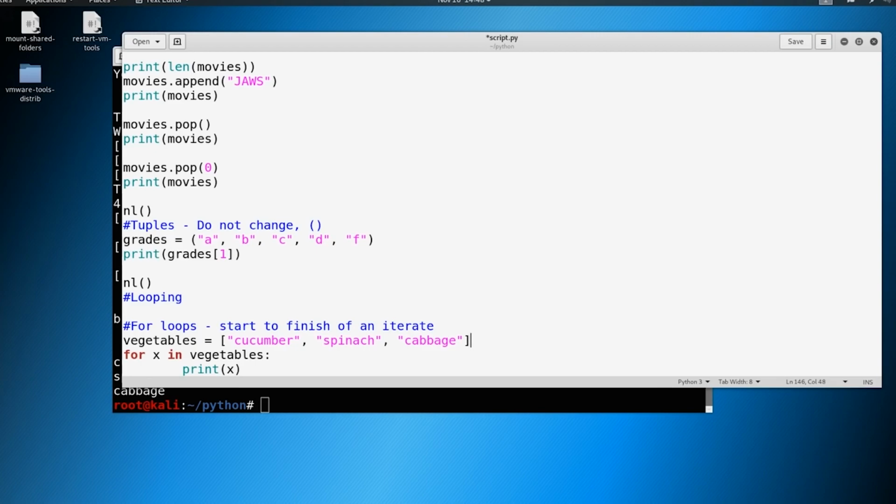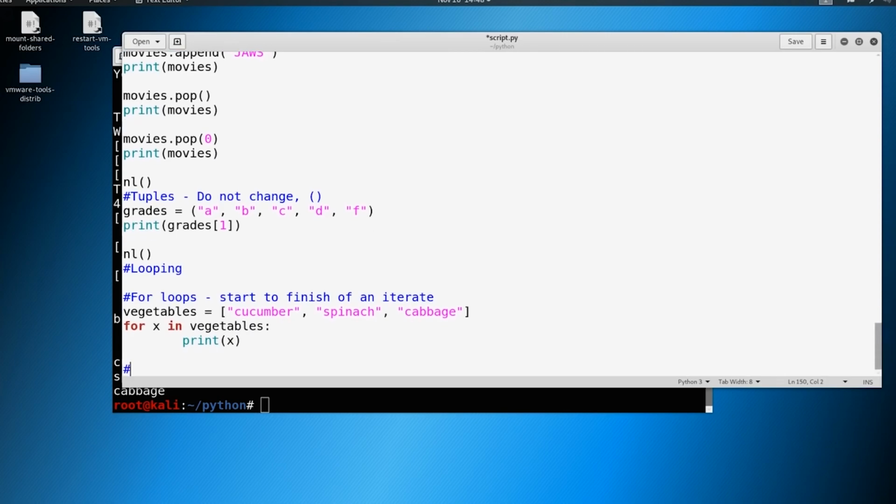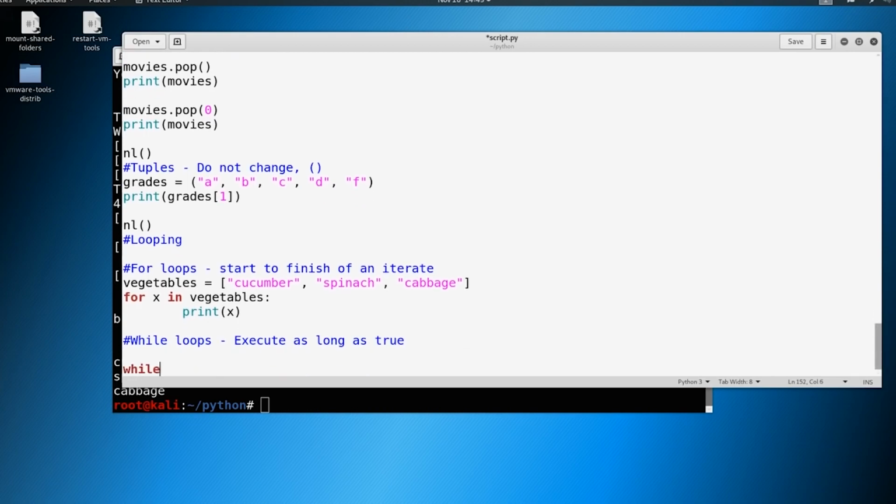So we're just iterating through something. That's it, really basic. Now, we also have while loops. So we'll say while loops, and these execute as long as true. So later on, you're going to see something that says while True. It'll be capitalized, while True. We're going to do something. Don't worry about that right now.